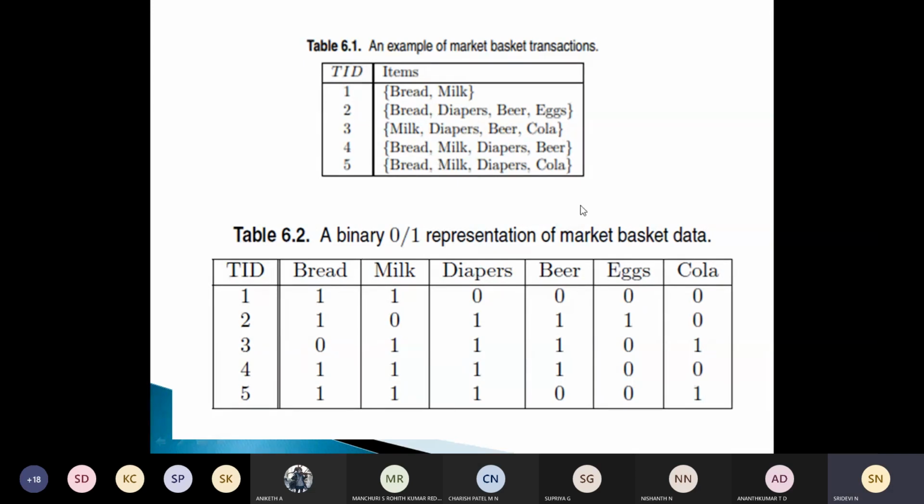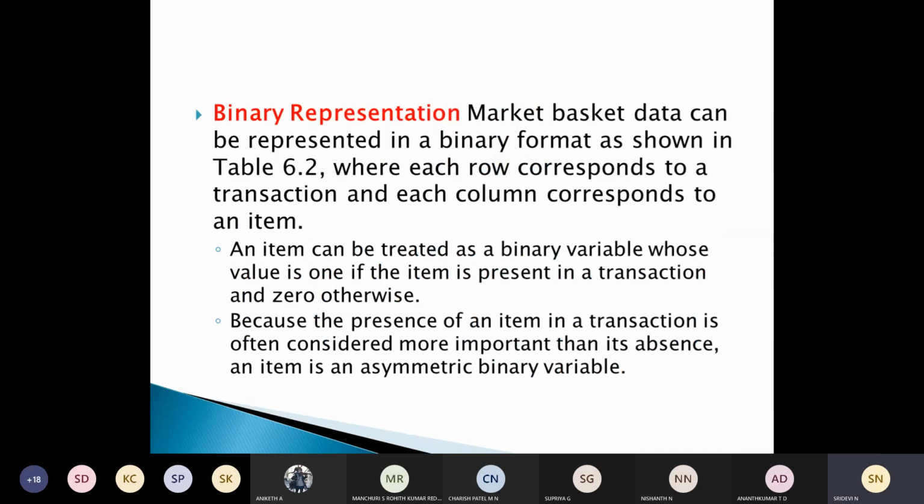This is one of the simplest views of real market basket data, because here we are not considering important aspects of the data such as the quantity of items sold or the price paid to purchase them. We are just interested in finding whether that particular item was sold or not. Binary representation is one of the basic terminologies used in association analysis.